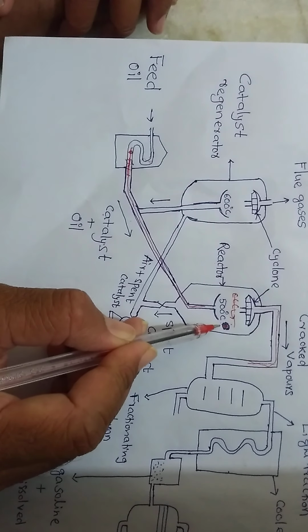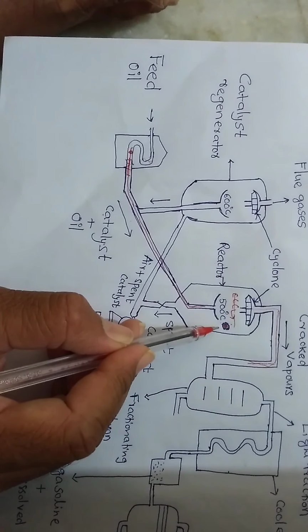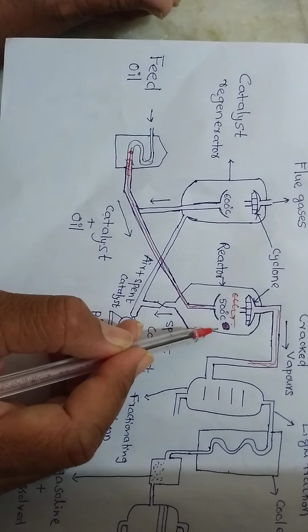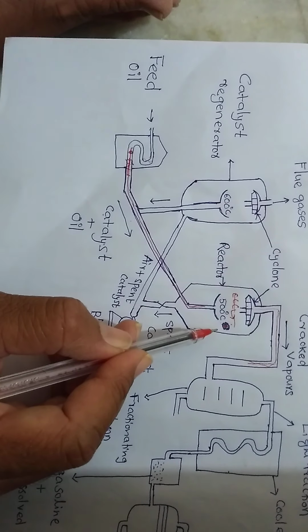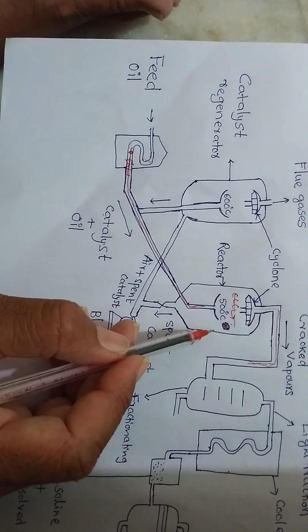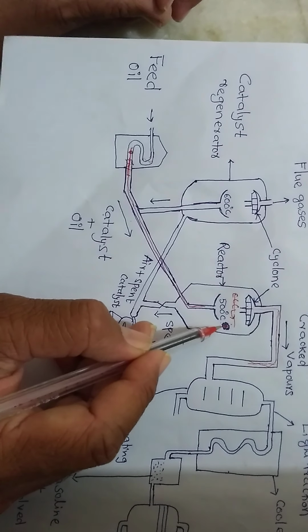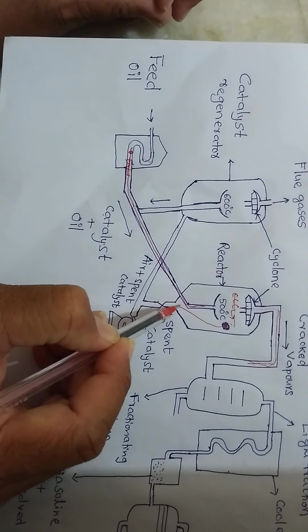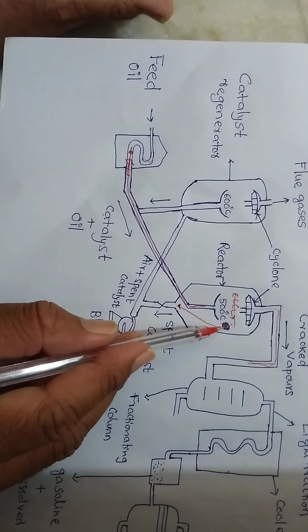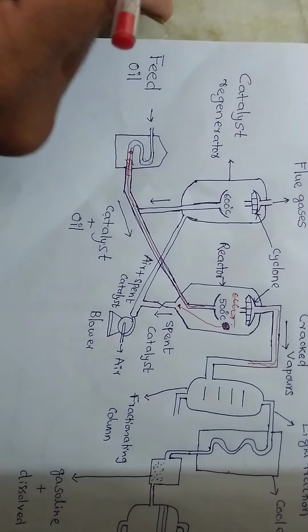Next, coming to the story. What happens? I said that during the process, the catalyst absorbs some amount of carbon. As the reaction progresses, the amount of carbon over the surface of the catalyst increases. Then automatically what happens? The catalyst becomes heavier, and that catalyst settles down at the bottom of the reactor. Now at this stage what happens? The catalyst is said to be inactive.